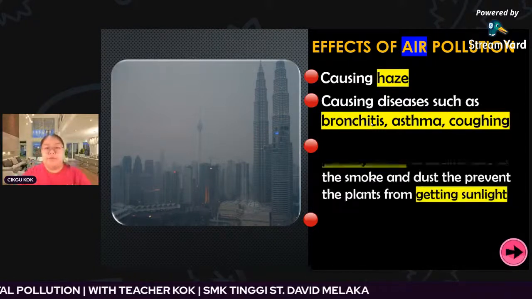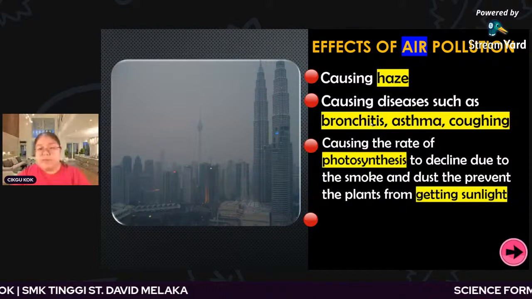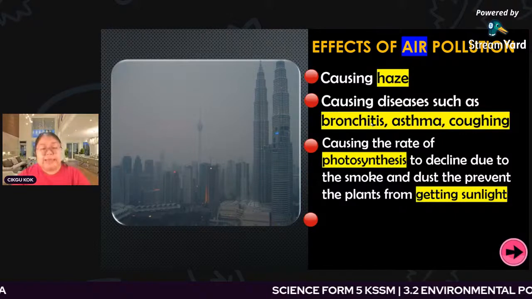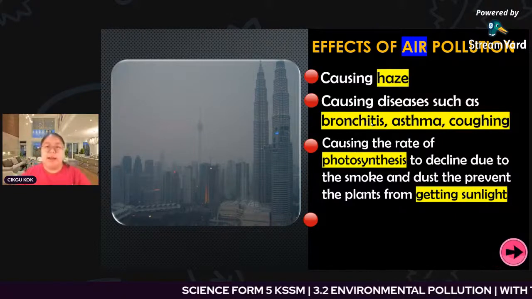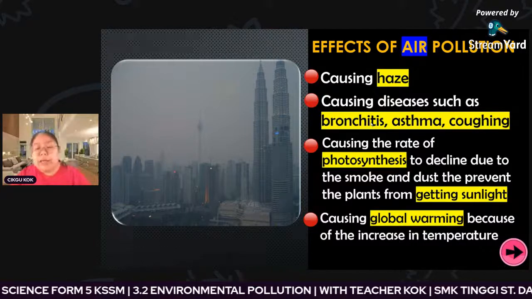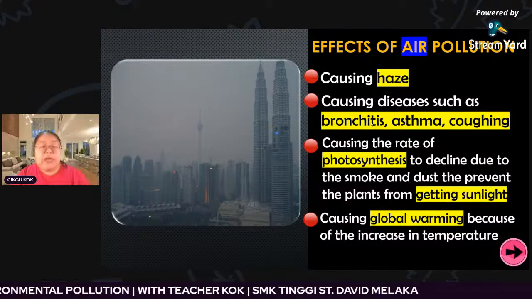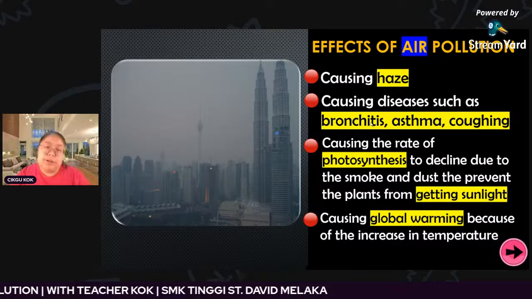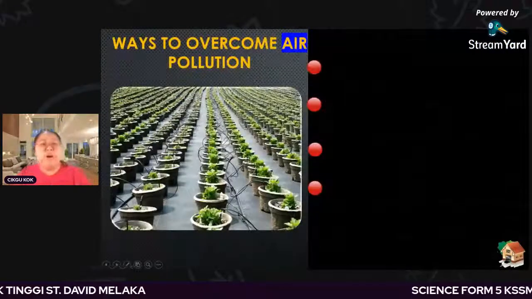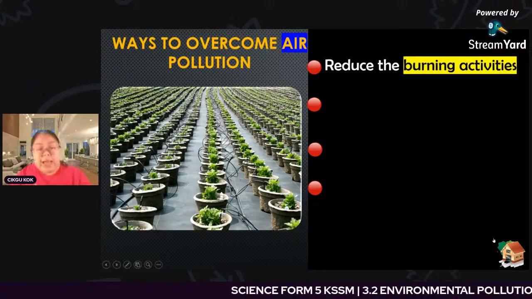Number three, it causes the rate of photosynthesis to decline, because smoke and dust prevent the plants from getting sunlight. And the last effect is global warming. Greenhouse gases cause global warming because of the increase in temperature. Now you can see the last part, the ways to overcome air pollution. We need to reduce burning activities.